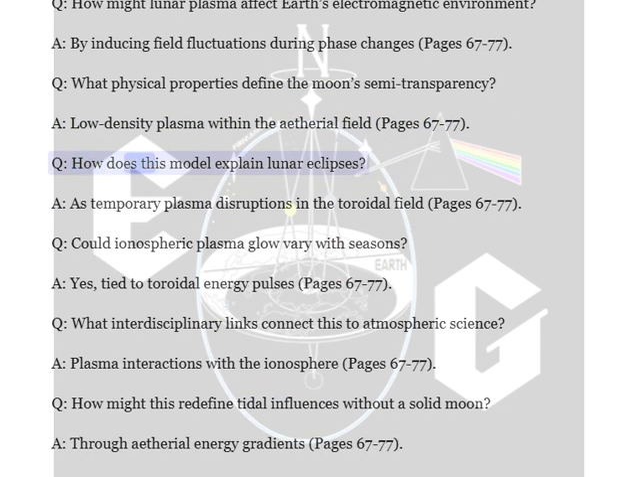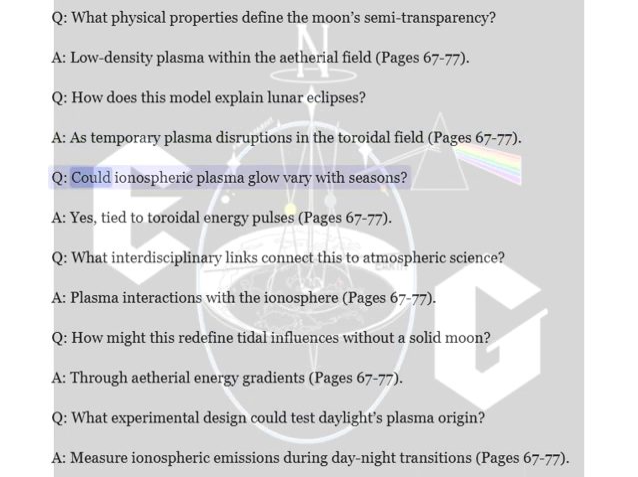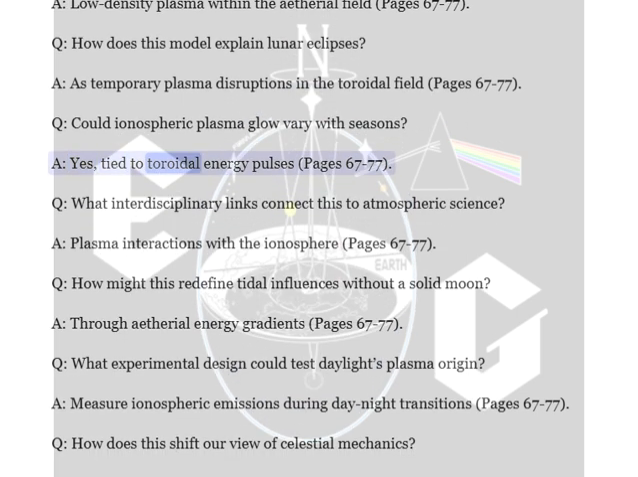Q. How does this model explain lunar eclipses? A. As temporary plasma disruptions in the toroidal field, pages 67 to 77. Q. Could ionospheric plasma glow vary with seasons? A. Yes, tied to toroidal energy pulses, pages 67 to 77.